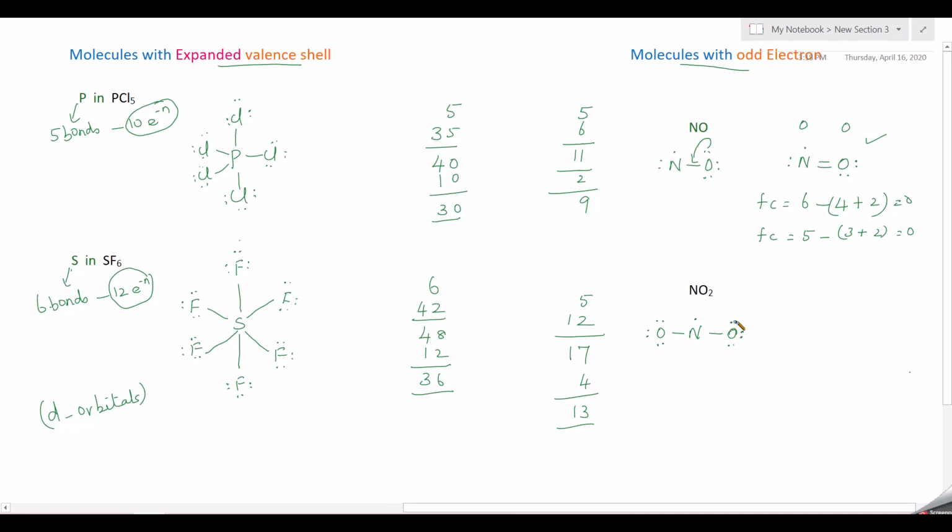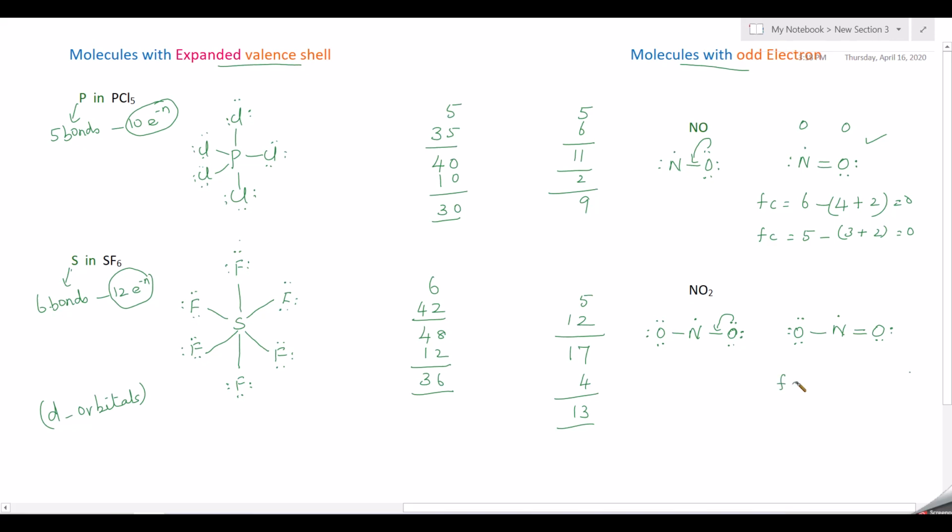Now you shift this lone pair over here, so you get oxygen, single bond, nitrogen, double bond, oxygen. Now this oxygen has 6 electrons, this nitrogen has 1 electron, and this oxygen has only 4 electrons, because 1 lone pair gets shifted, leaving 2 lone pairs. Now you calculate the formal charge in this structure.